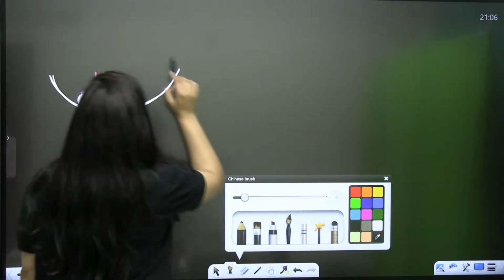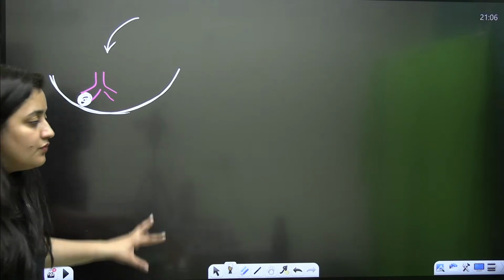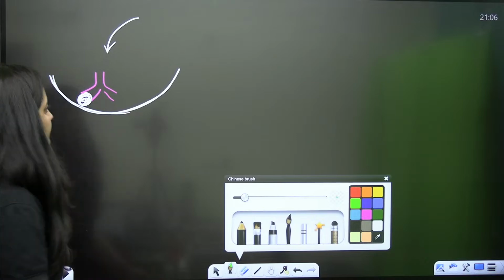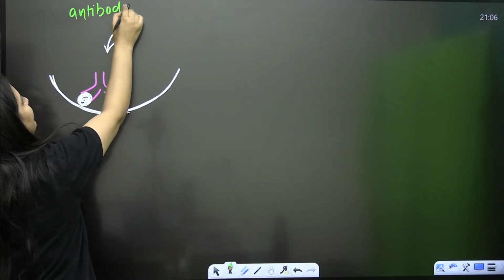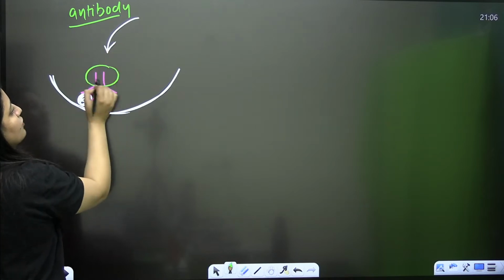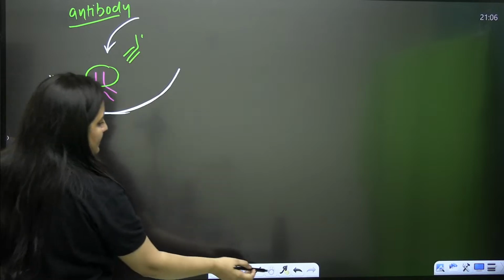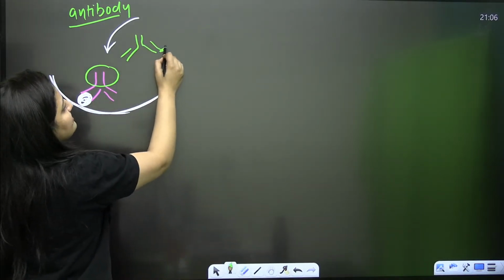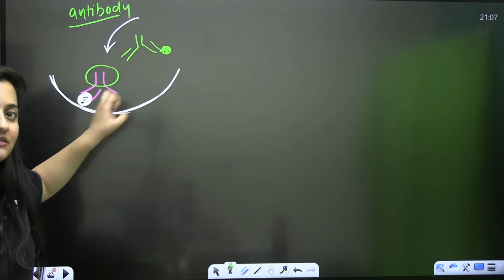Now we will add another antibody, right? What are we going to do, students? We will add another antibody, and that antibody is complementary to this antibody. But what is the speciality of the second, or secondary, antibody? It is attached to a particular substrate as well.